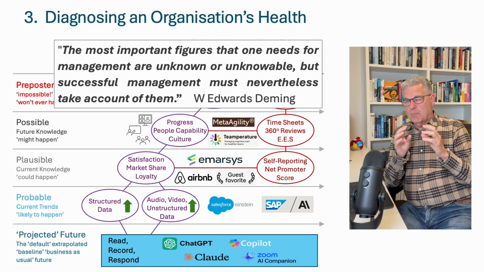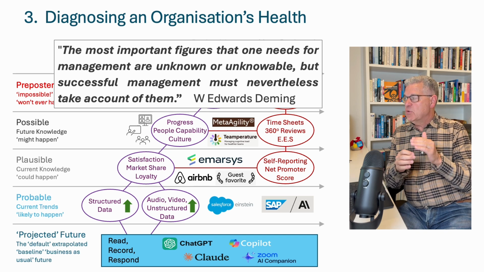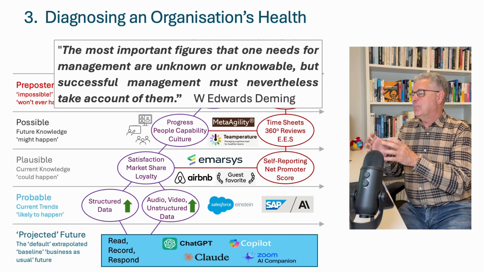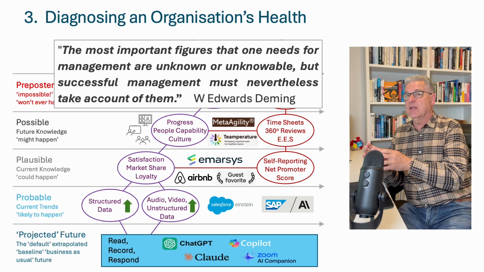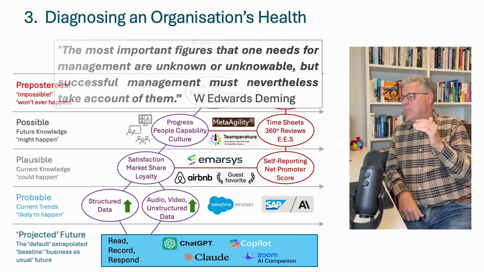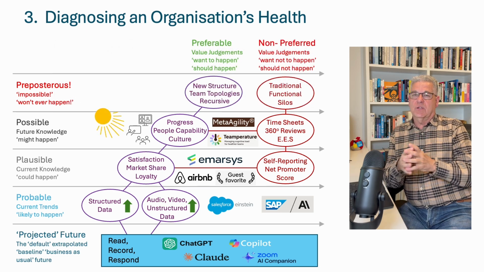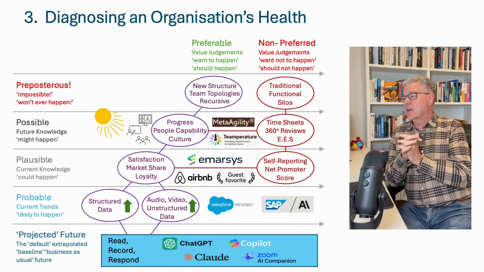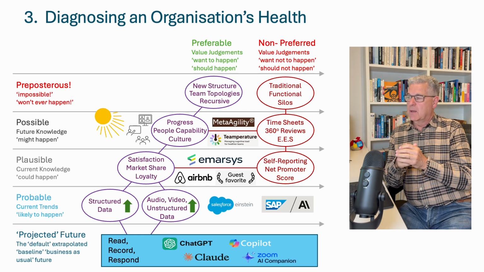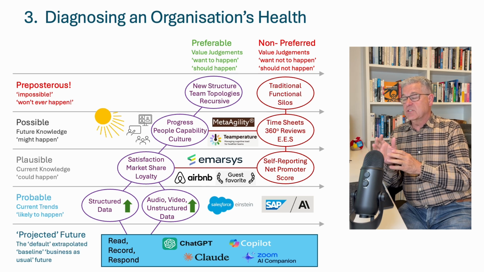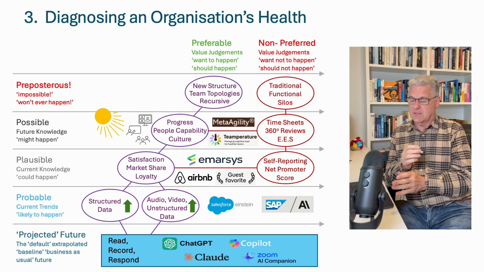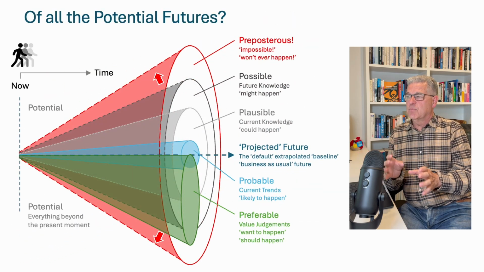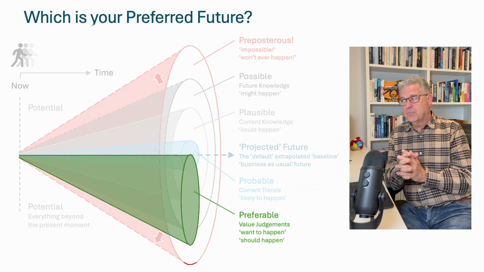We want our models to make Deming's most important figures, that one needs for management, change from being unknown and unknowable to being known. By being able to shine a light on the workings of an organisation, we believe the health diagnosis will provide the guidance needed to implement post-industrial age structures which are humane and effective. To close out of all of these potential futures, do you know your preferred future?